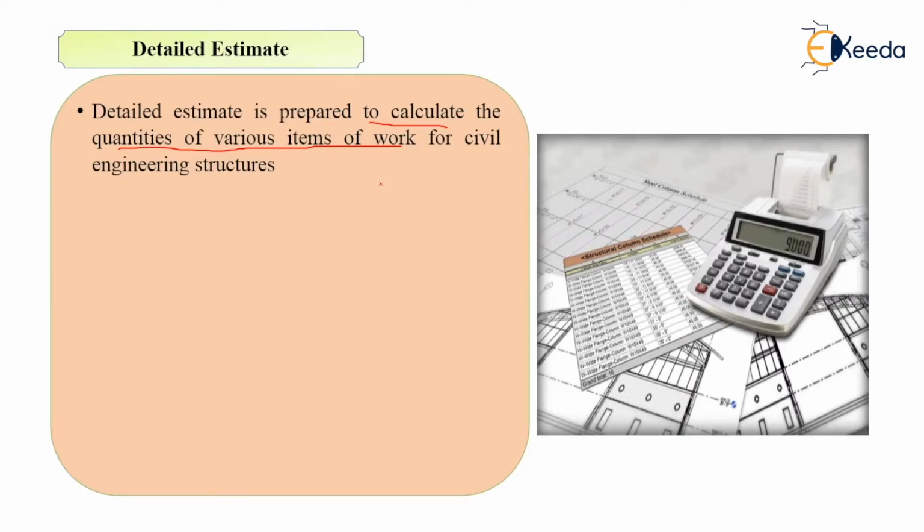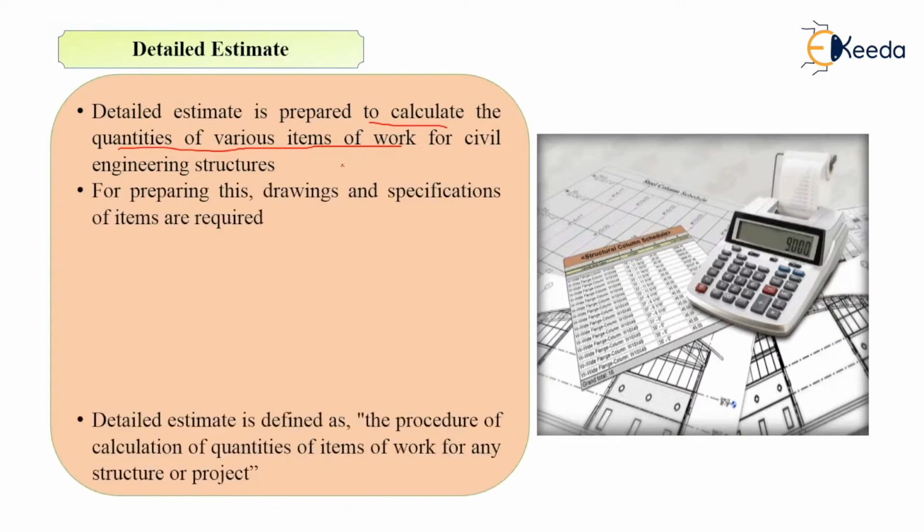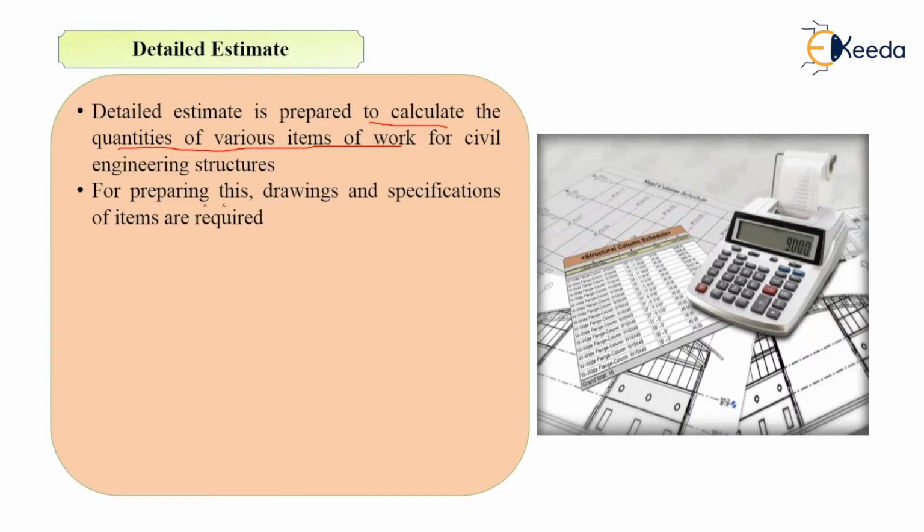Items of work may be plastering, brickwork, painting or any other type of work. So it is simply calculation of these quantities. Then for preparing this, you will need drawings as well as specifications. See, simply what is detailed estimate?